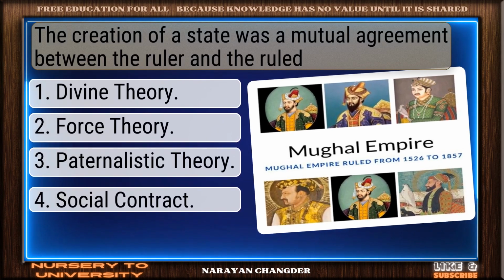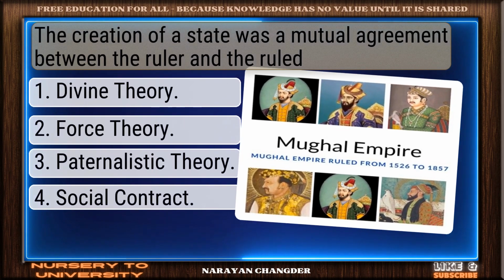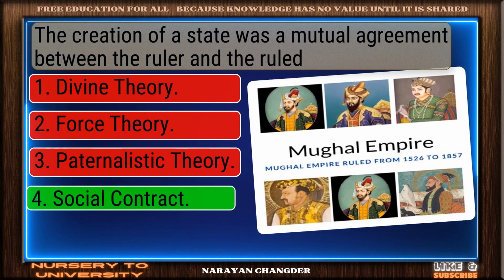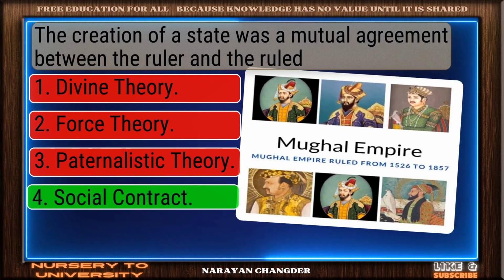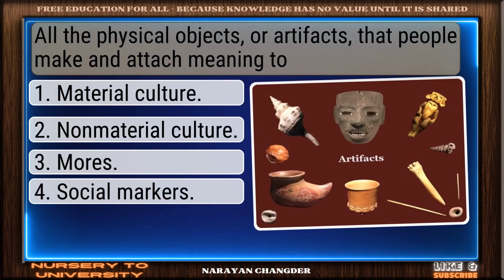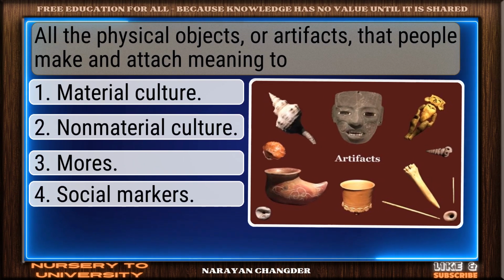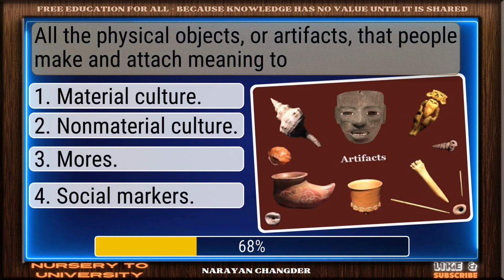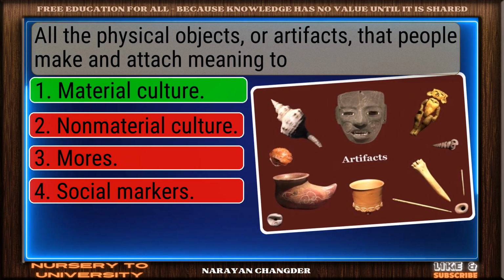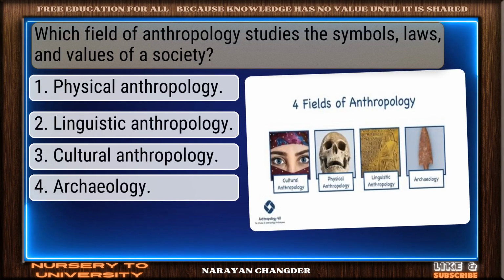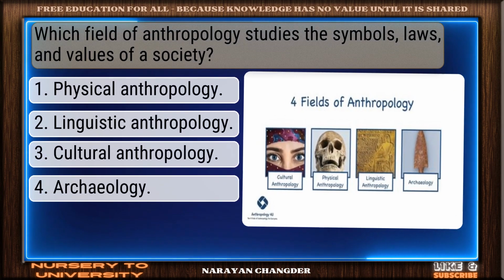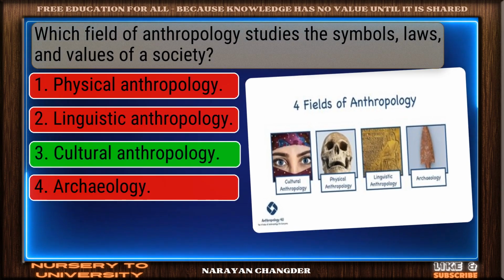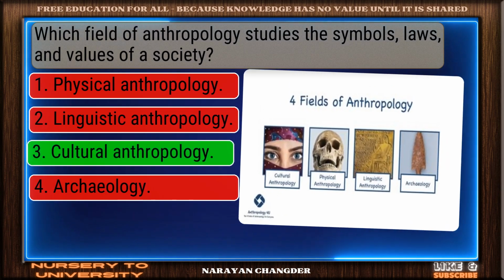The creation of a state was a mutual agreement between the ruler and the ruled. Good job. Social contract works well here. All the physical objects or artifacts that people make and attach meaning to. Bravo. Material culture is the answer. Which field of anthropology studies the symbols, laws, and values of a society? Valid point. Cultural anthropology is true.